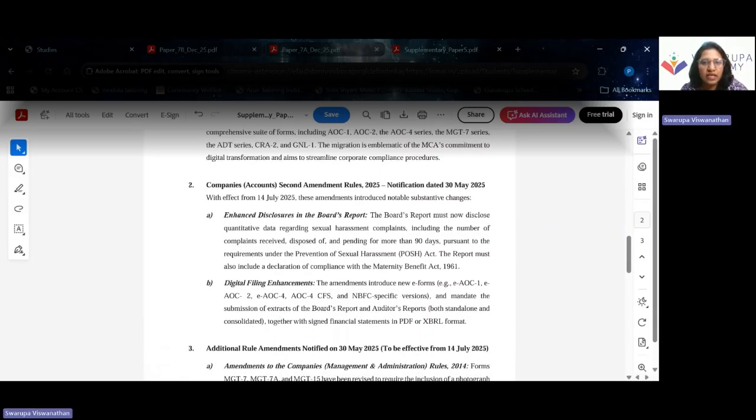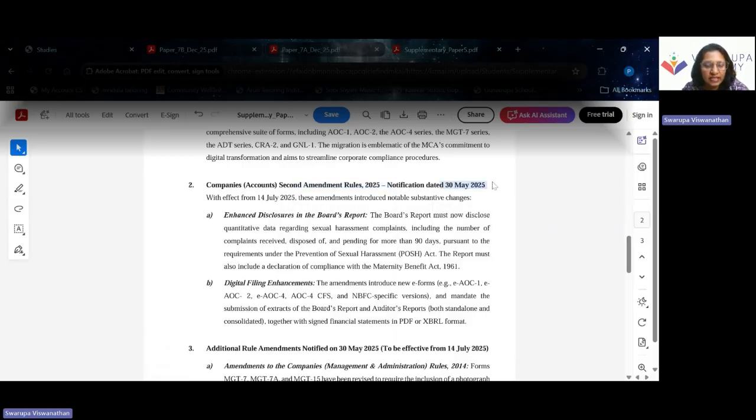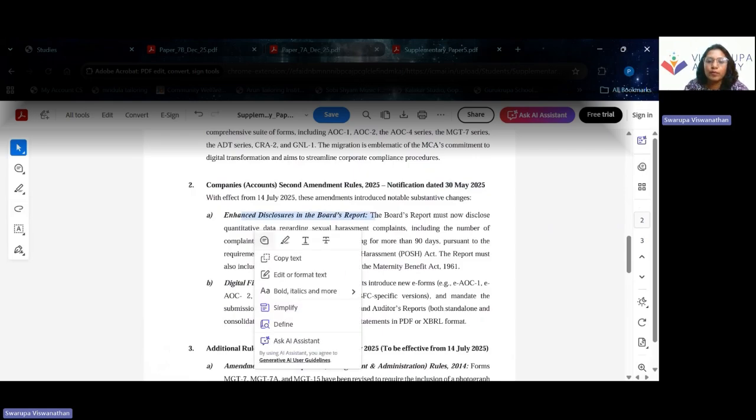The second amendment that you need to note is the Companies Act Second Amendment Rules 2025 dated 30th May 2025, which has enhanced disclosures in the board's report.